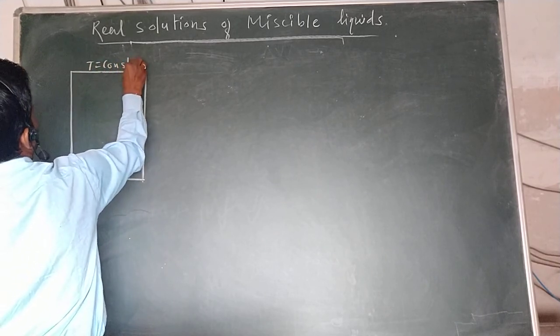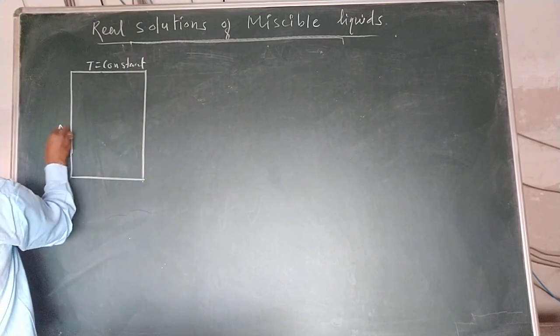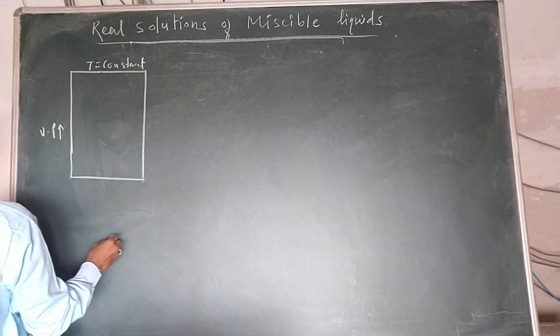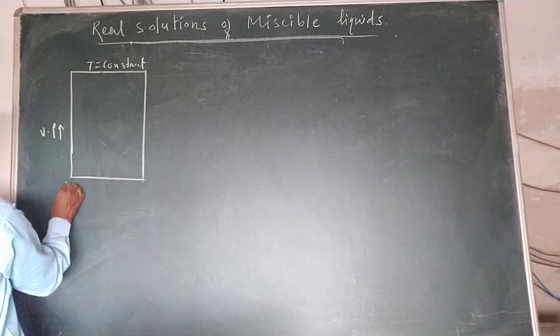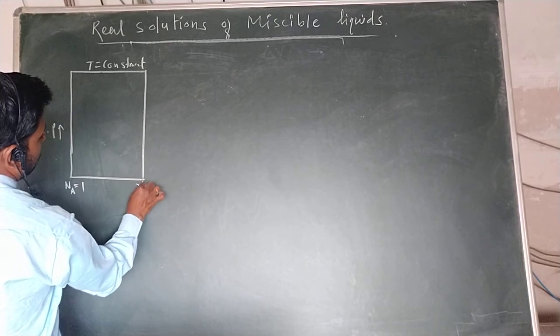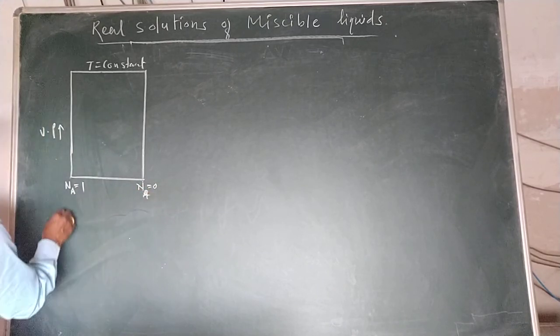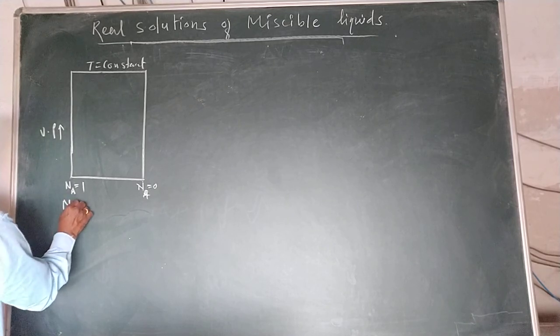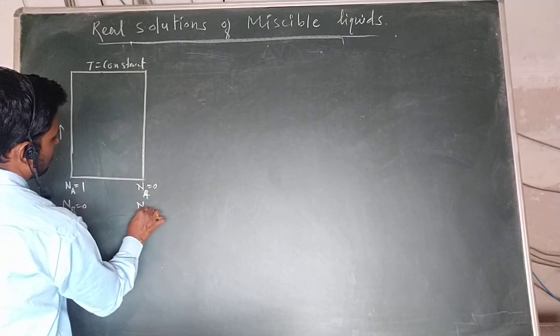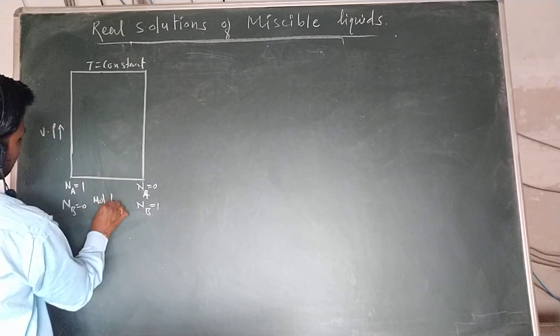The temperature we are keeping constant. Here it is the vapor pressure, and on the x axis we are taking the mole fraction, where N A equal to 1, N B equal to 0, and N A equal to 0, N B equal to 1.